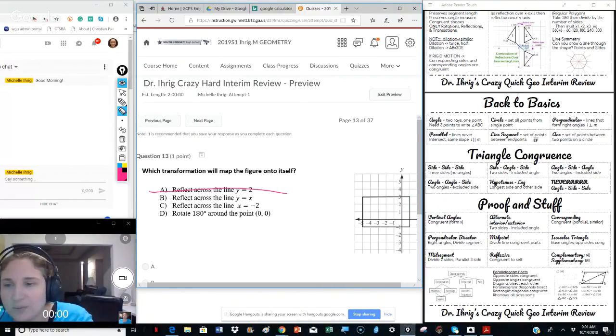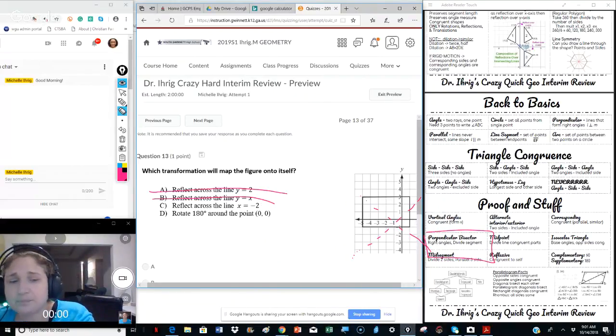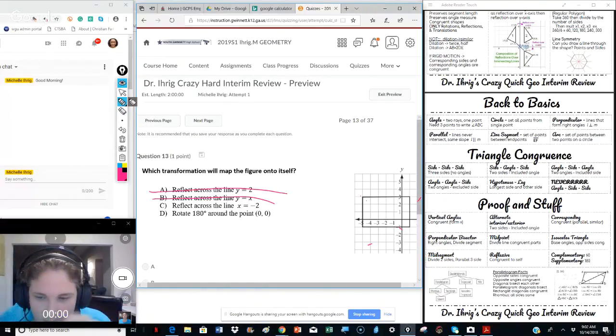Next, it says reflect on y equals x. Well, this is y equals x. And when we go over here, we flip them. So at this point we go, and it would really be all the way over here. So it can't be that one. Next, it has x equals -2.